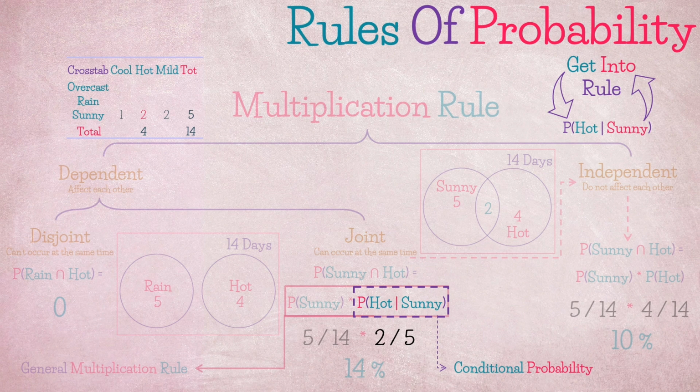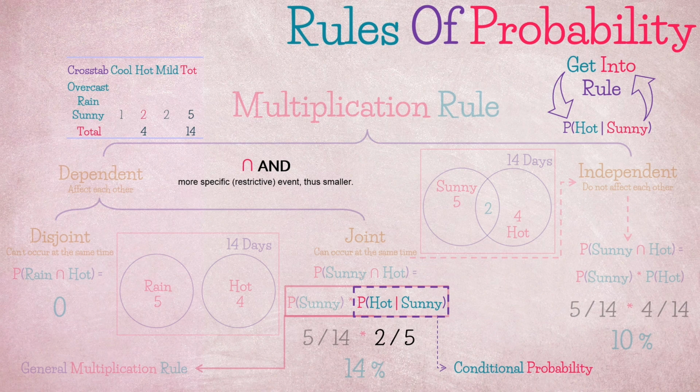Since our event or feature is categorical, this means filtering all sunny events and taking it to the denominator, 5, then using the count of hot events as the numerator, 2. The get into rule is your friend, as you will see later. Last but not least, just remember that 'and' means the intersection of two events. This is a specific event, thus smaller than their individual ones.